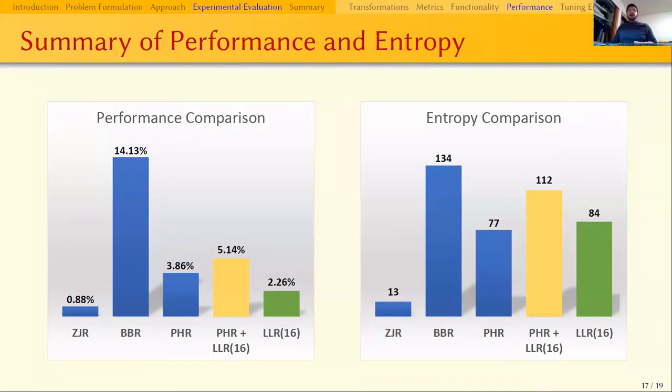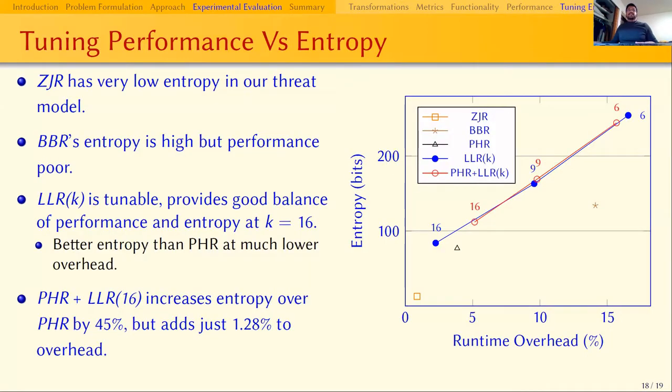In comparison, our approach LLRK with K equal to 16 offers a higher entropy at a significantly lower overhead. The combination of PHR and LLRK is also attractive, offering significantly higher entropy than PHR while adding only 1% towards the overhead.